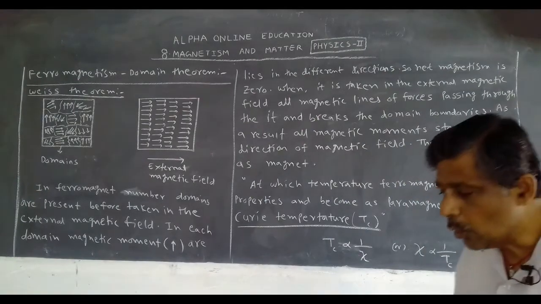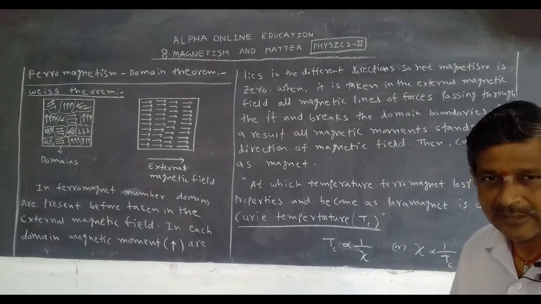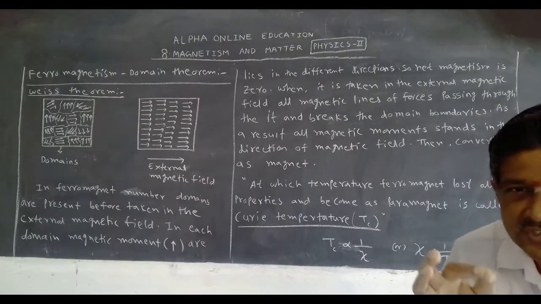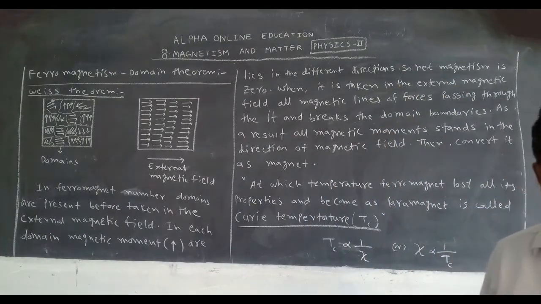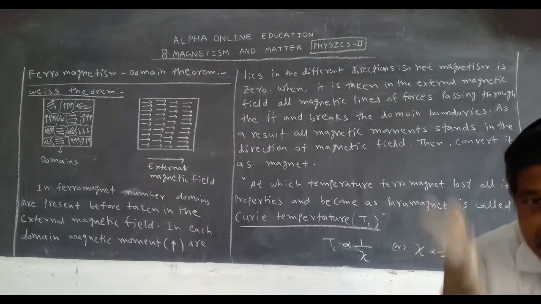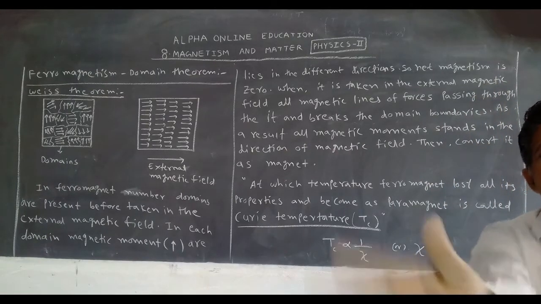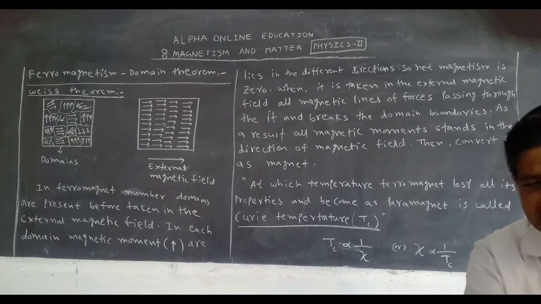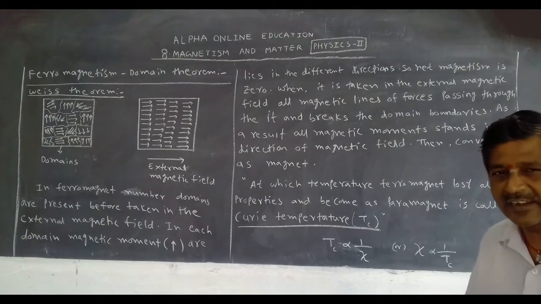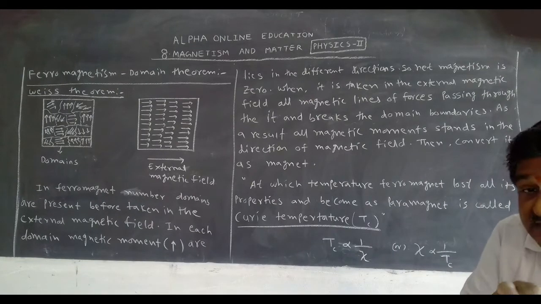Okay. Now we can heat the ferromagnet. When we increase the temperature of the ferromagnet, it loses a few of its properties. Otherwise, a ferromagnet doesn't lose its properties. When we give heat energy, the temperature increases. At a certain temperature, the ferromagnet loses all its properties and is converted into a paramagnet.